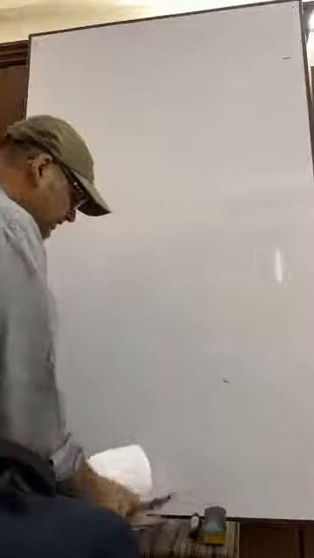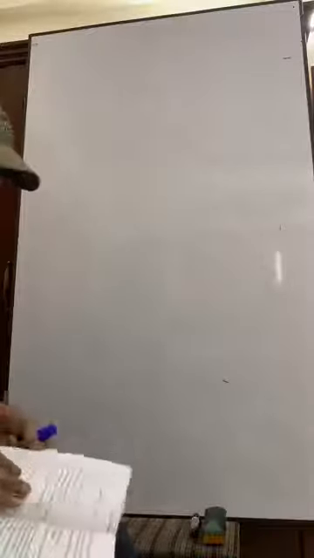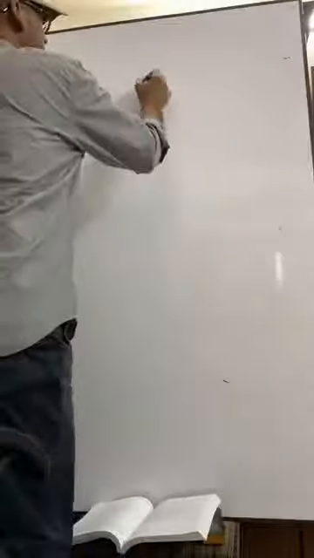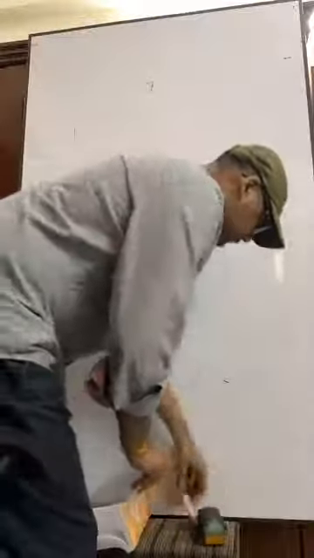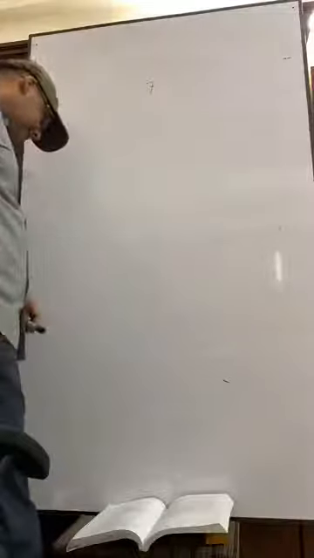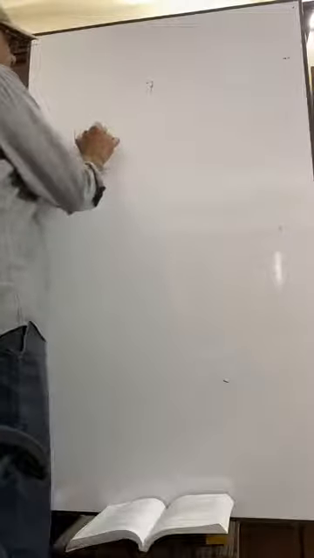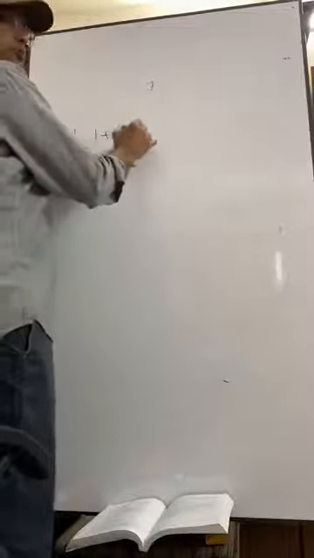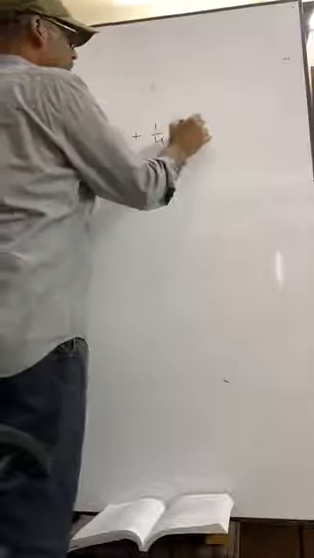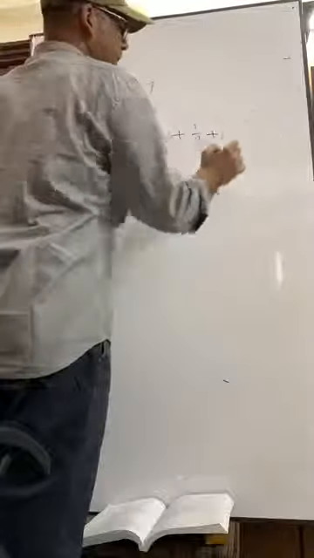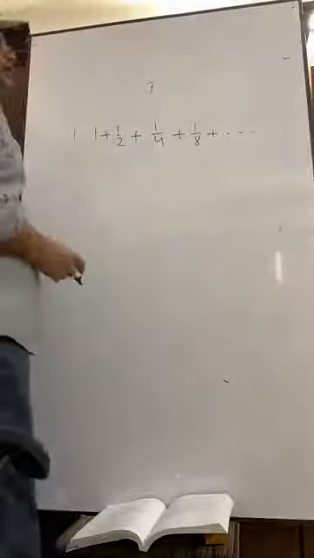Let's go to exercise 7 to do some maths. Exercise 7. Okay, question number 1. This type of math is given in MCQ examinations. Exercise 7, question number 1. You see, 1 plus half plus 1 by 4 plus 1 by 8. You have to find the sum up to infinity if it exists.